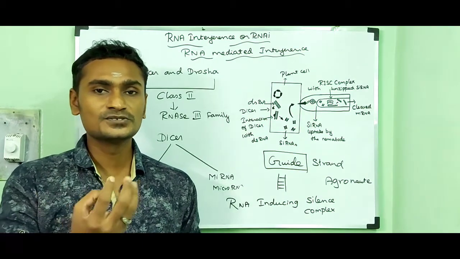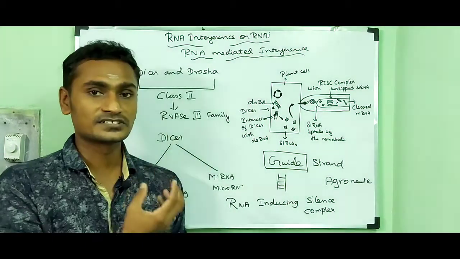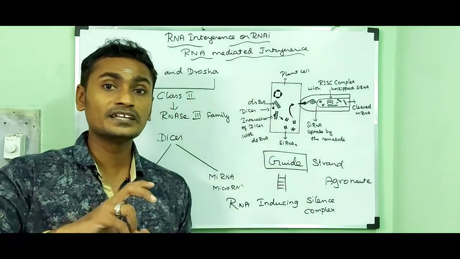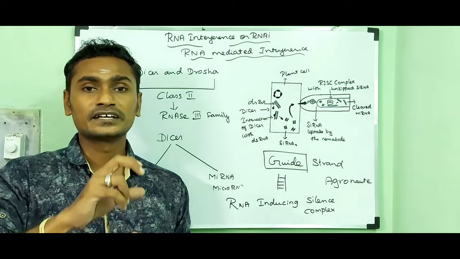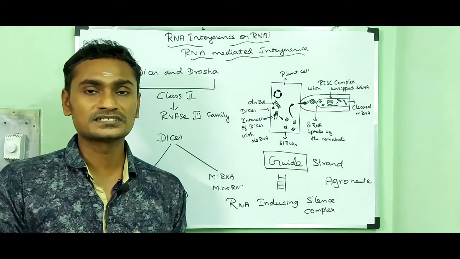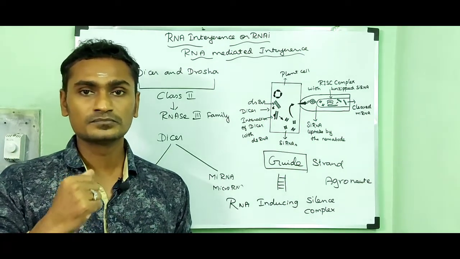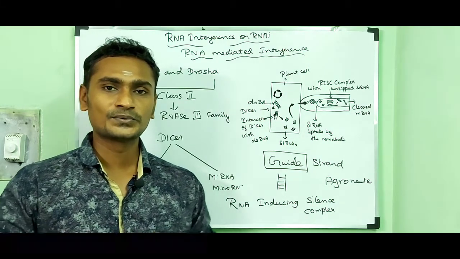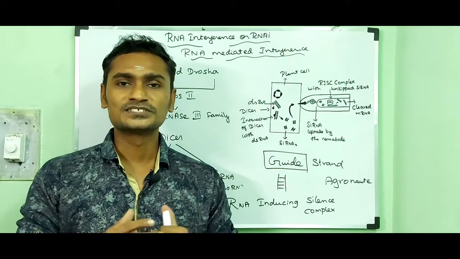Suppose we introduce this siRNA, it can bind with that mRNA and stop the translation process, and we escape from that disease causing agent. So that's all about today's video.